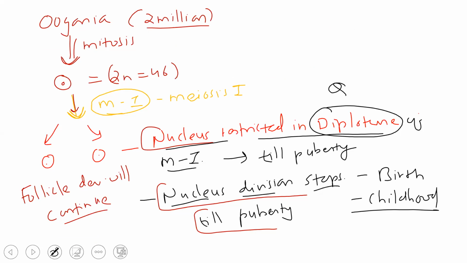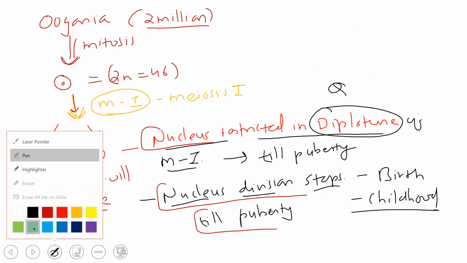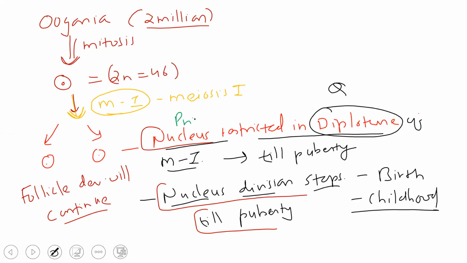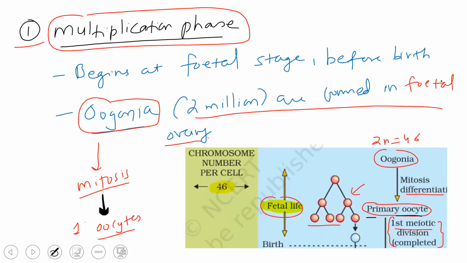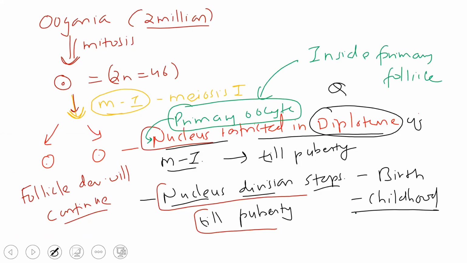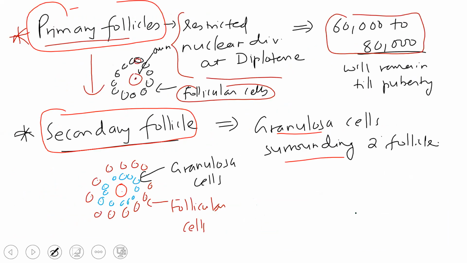Over here, as we talked about, this nucleus is restricted, and this is the primary oocyte, whose nucleus is restricted. Okay, and this oocyte is inside what we call the primary follicle. As you can see, this is inside the primary follicle. Then it will develop into secondary, tertiary.